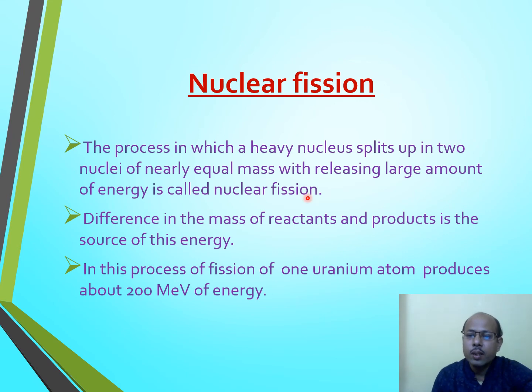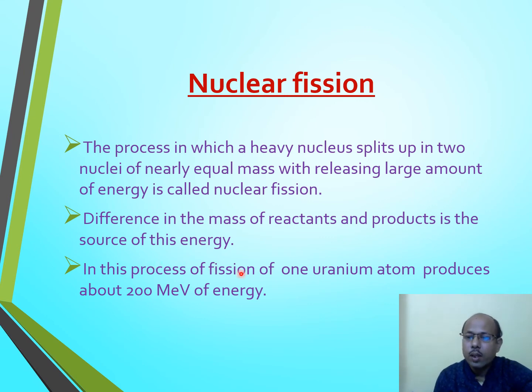The difference in mass of the reactants and products, also known as mass defect, is the source of this energy, and by using Einstein's mass-energy relation, this mass defect gets converted into energy.